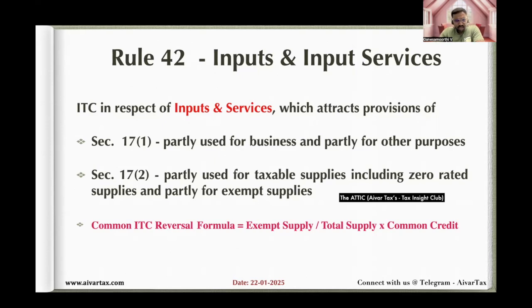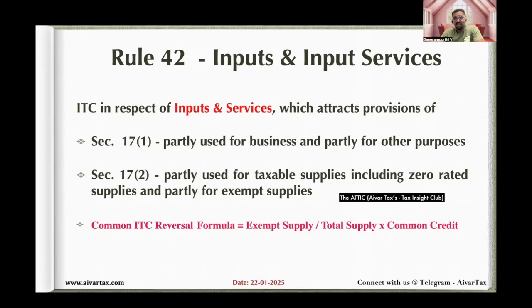Okay. And another point to be discussed regarding the AMC bill. It's related to 24-25, which is up to 31st March 2025. But up to December only, we are doing the workings and reversing the common credit. Hence, while filing GSTR 3B for March 2025, we have to again recalculate whether we have reversed the correct figures, or if we have short reversed, we may reverse the balance in the month of March 2025 for the whole year.